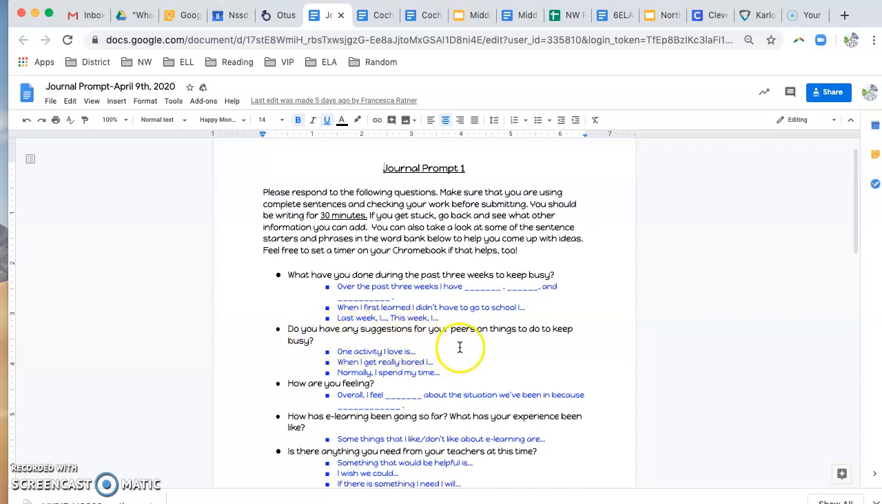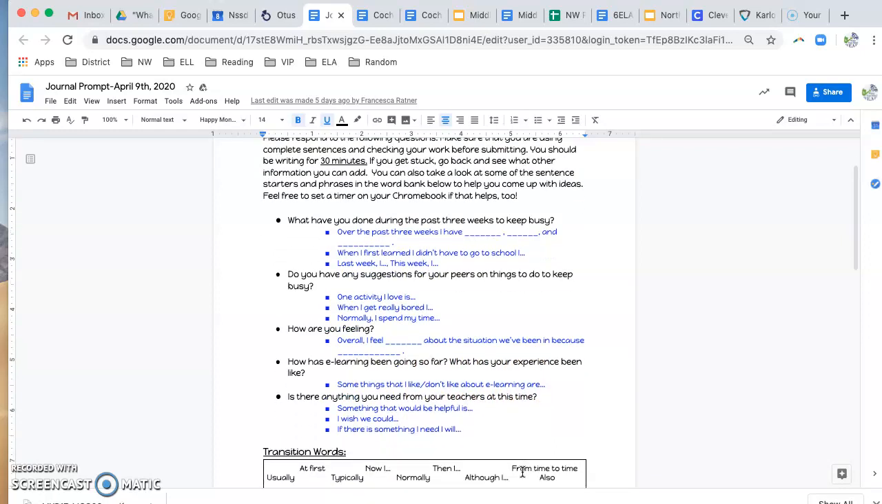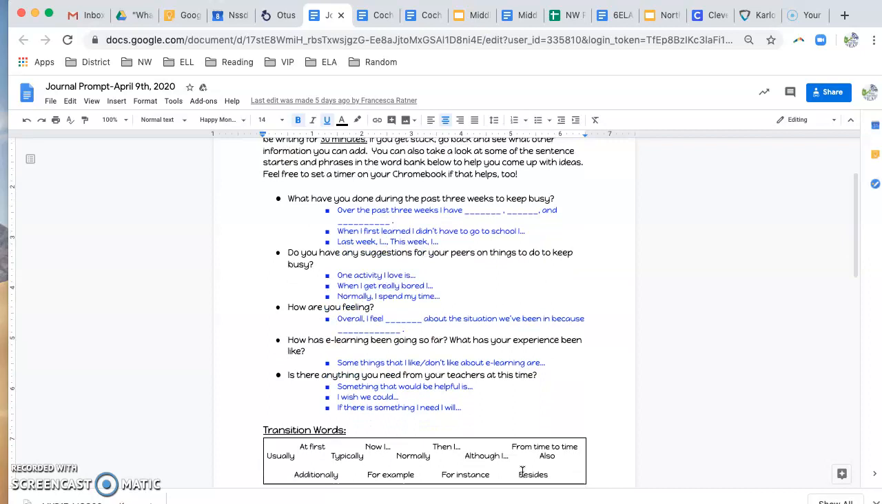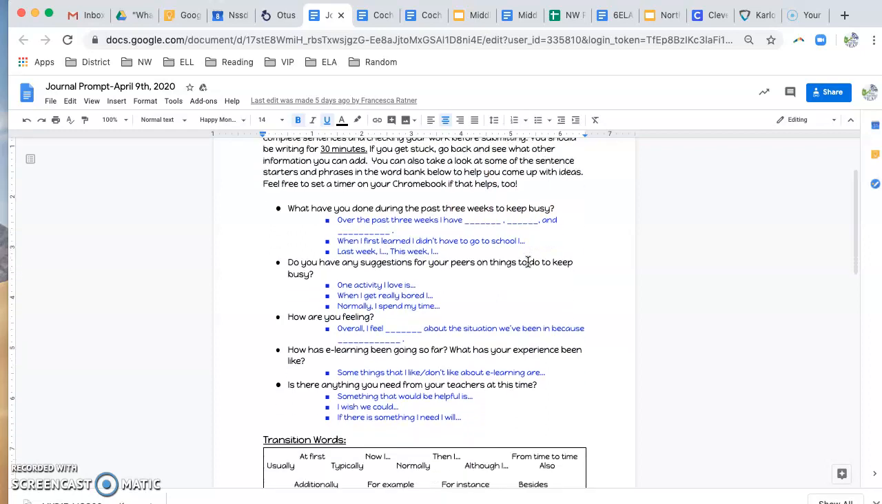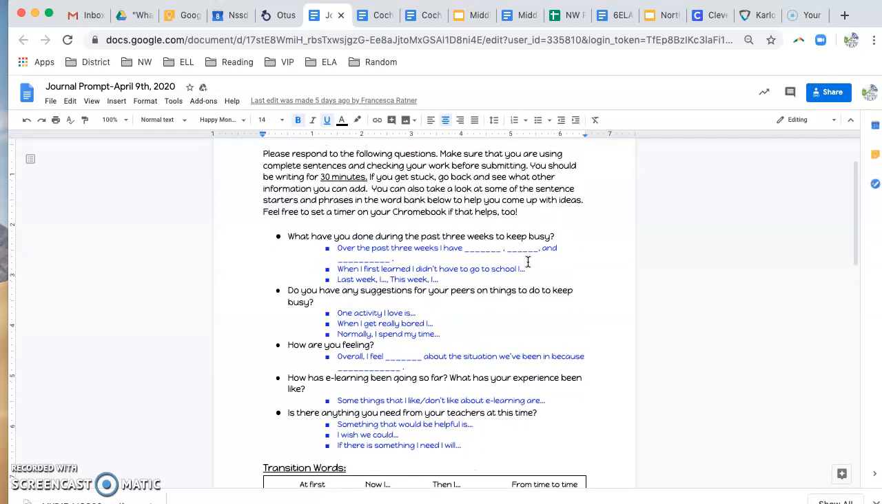And then, do you have any suggestions for your peers on things to do to keep busy? How are you feeling? How has e-learning been going so far? What has your experience been like? Is there anything you need from your teachers at this time? Those are the 5 questions you're going to answer, and you're going to be writing for a full 30 minutes. If you get stuck, you can always go back. You can add more information, more details, reread your writing, and then look at the word bank or sentence starters for ideas if you're stuck too.